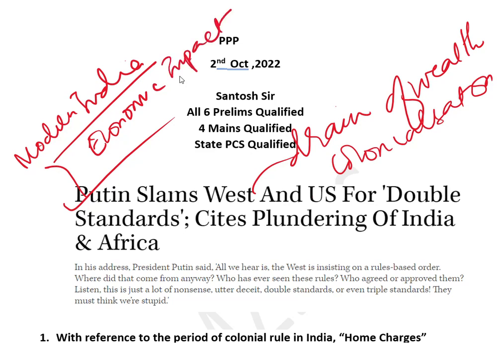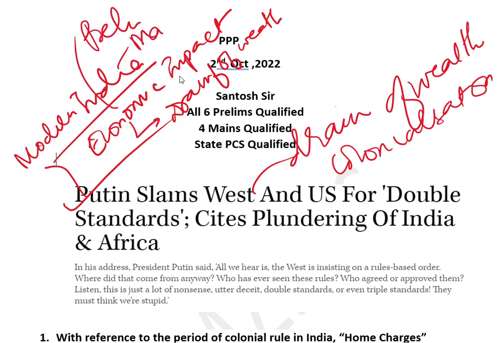If you have read the Spectrum, you must have studied this chapter where you have to study drain of wealth. So this question can come in prelims, and can come in mains also. UPSC has already asked a mains question where it has asked you to discuss the impact of colonial rule on Indian agriculture. Similarly, this topic can also come in world history, because in world history we have a topic of imperialism and colonization. So let's see the question which I have selected.